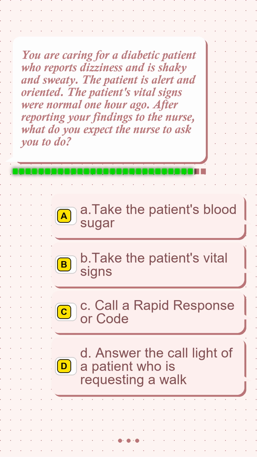Question 2. You are caring for a diabetic patient who reports dizziness and is shaky and sweaty. The patient is alert and oriented. The patient's vital signs were normal 1 hour ago. After reporting your findings to the nurse, what do you expect the nurse to ask you to do?